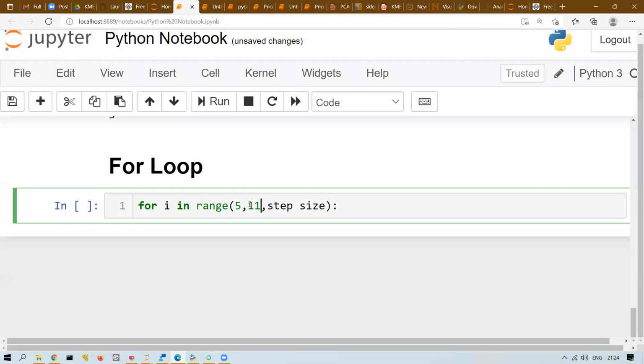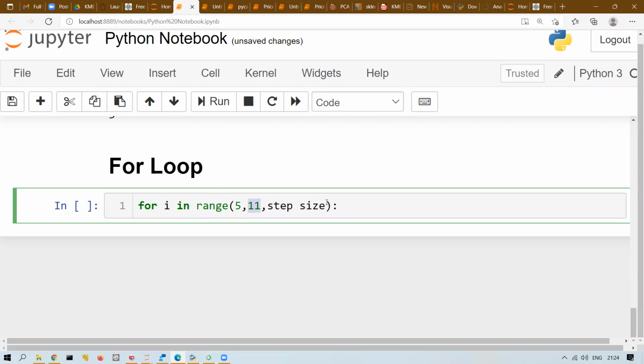The ending index is exclusive. Means what? Whatever ending index you write, minus 1, till that it will go. So if I write 5, 11, the i value will start from 5 and go till 10. So the i value will be 5 to 10.